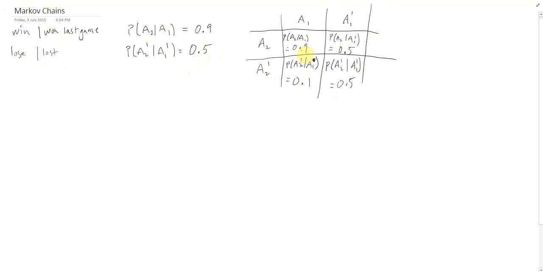So there we go. We've created a bit of a probability table here to give us all possible situations of whether or not they'll lose or win their second game, depending on what happened on the first game. And we call that thing a transition matrix. So we'll use a big T for transition matrix. And let's write it down in matrix form. We've got 0.9, 0.5, 0.1, 0.5. There we go. There's a transition matrix.